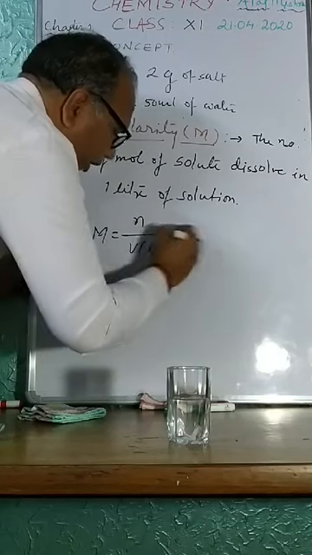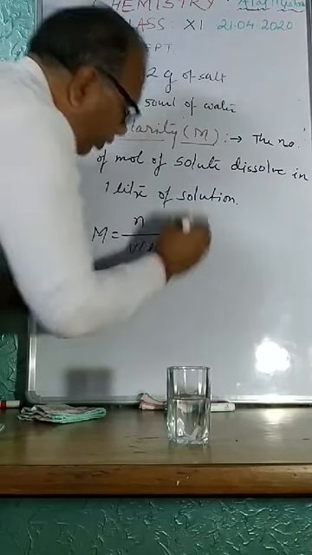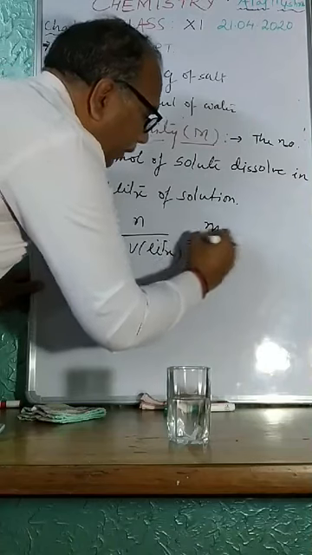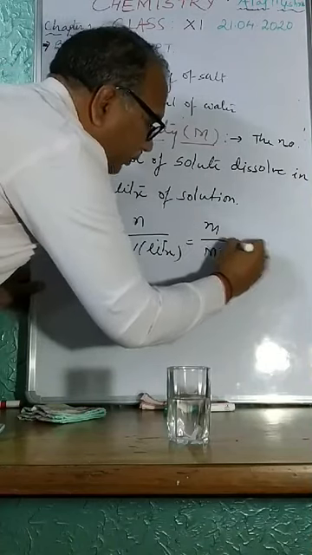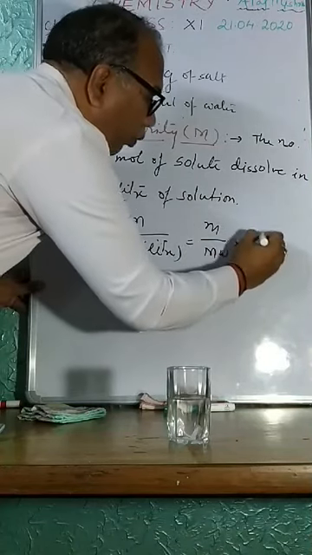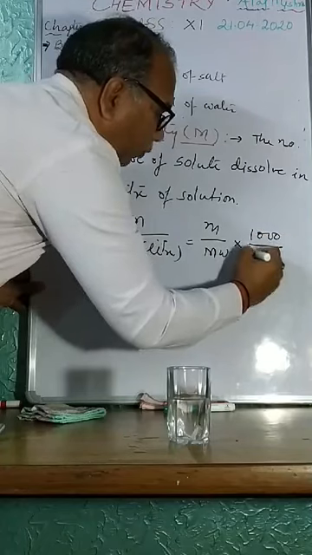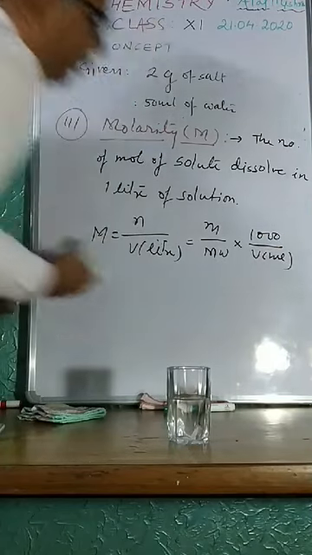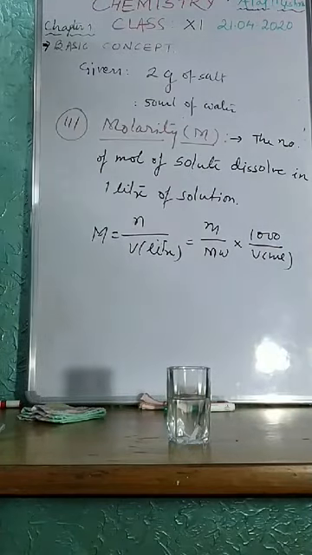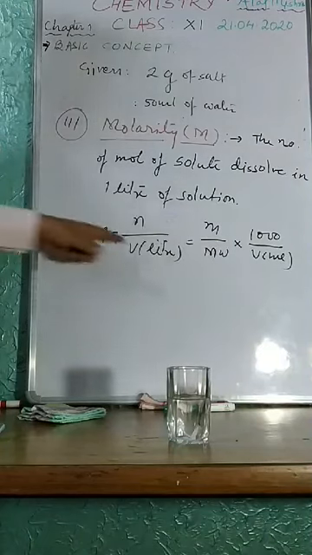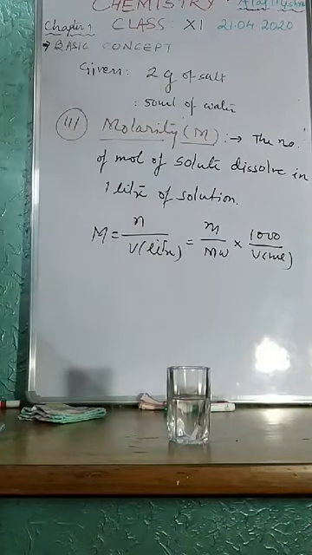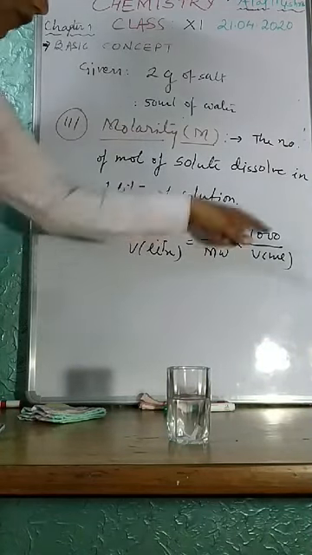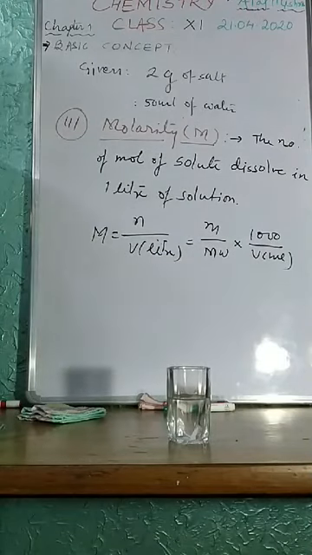Number of moles I can convert into given mass upon molecular mass, into 1000 upon volume in milliliter. Many a time we will get the question in milliliter, so you can convert liter into milliliter. So this is the working formula by which you can calculate the molarity of a given solution.